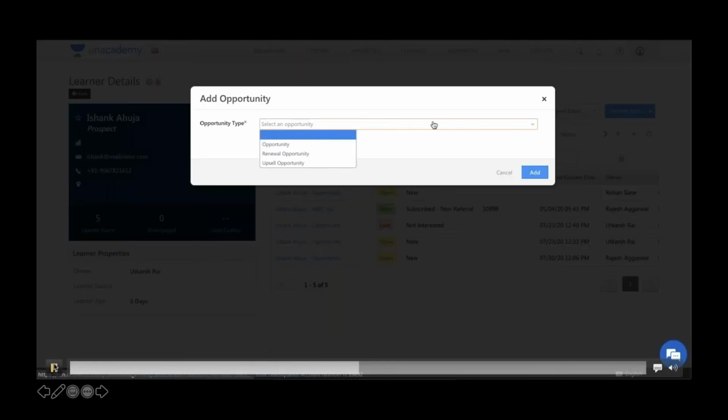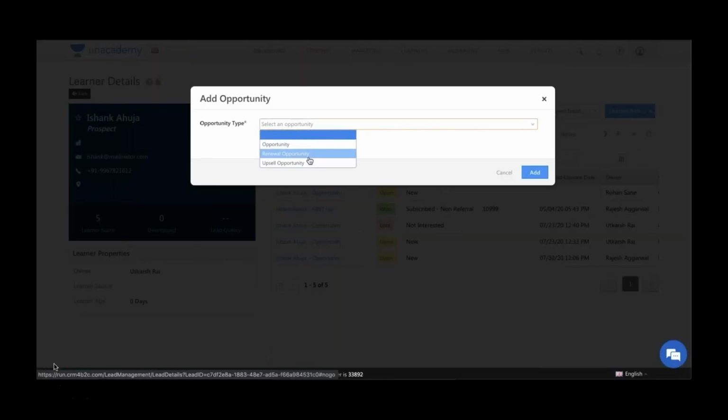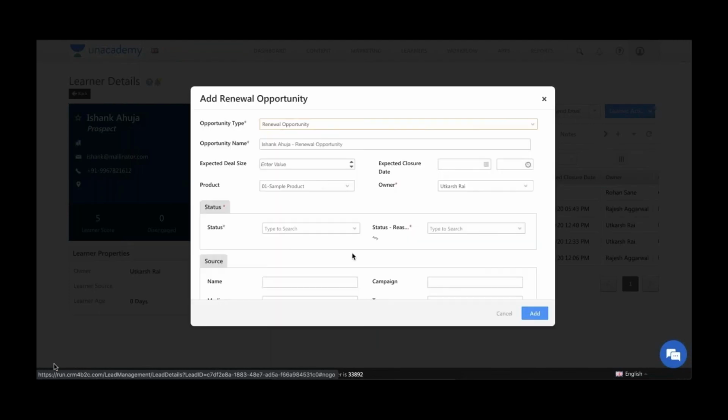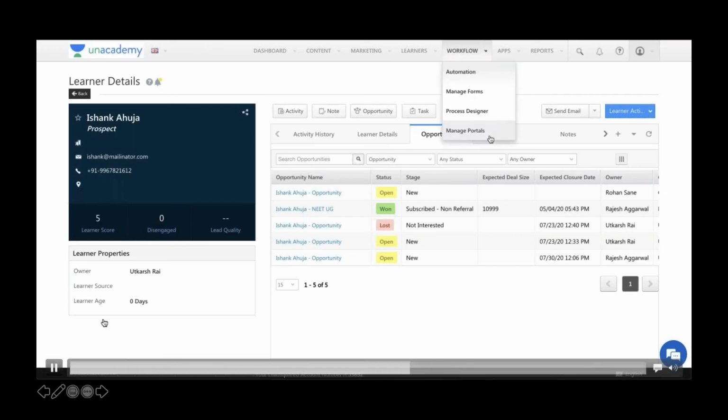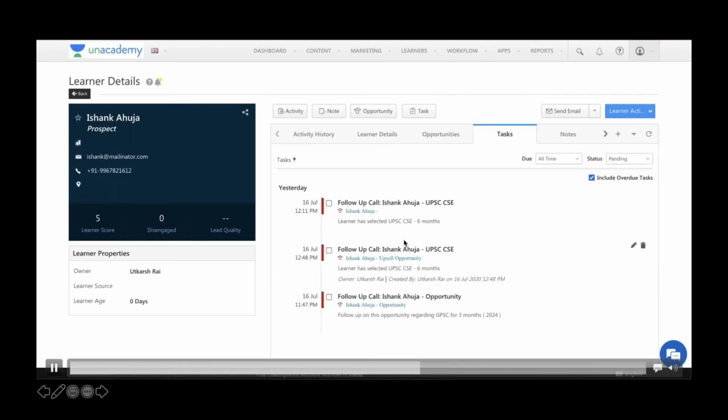You can easily go and add an opportunity from the contact details page itself. You are speaking to the customer, you get to know that this guy is interested in product X as well. It's very simple. Go and add an opportunity then and there. The tasks also show a holistic view. It is more like what are the tasks which are there for upsell opportunity, what are the tasks pending for, let's say, some other kind of opportunity. All of that is again segregated and shown on the task tab, followed by all the processes.